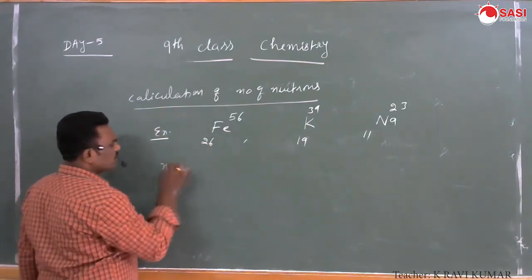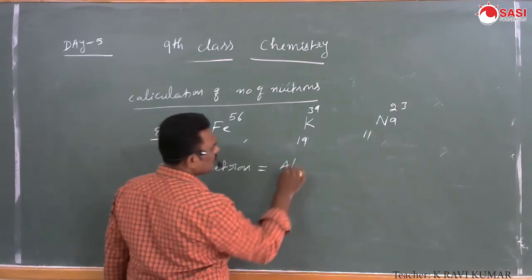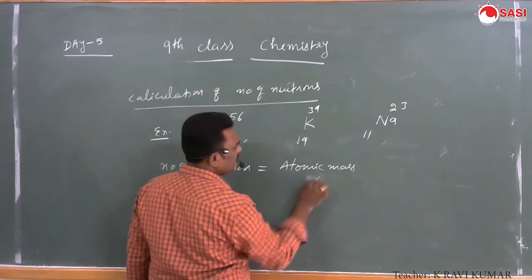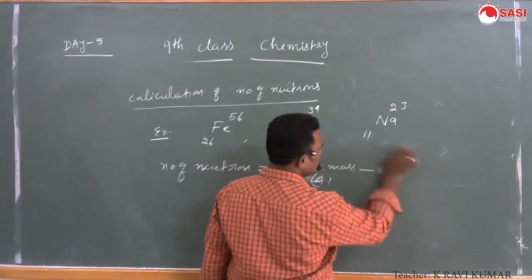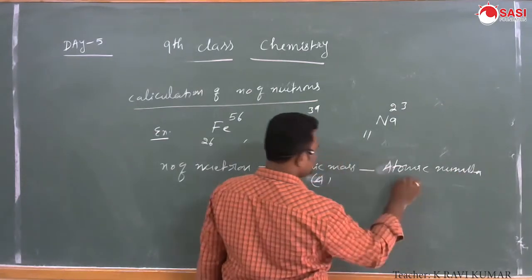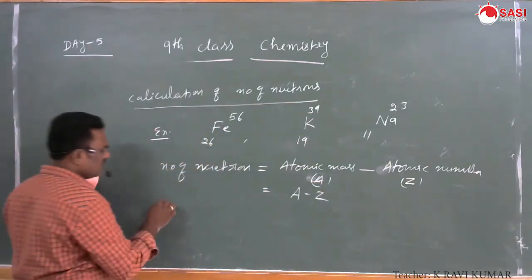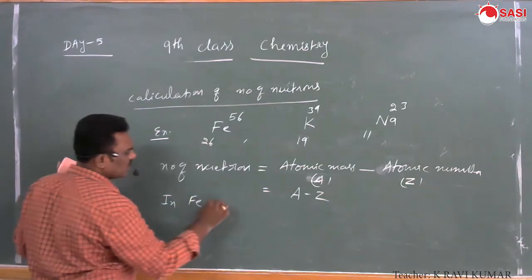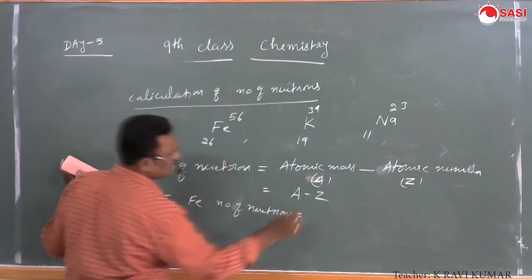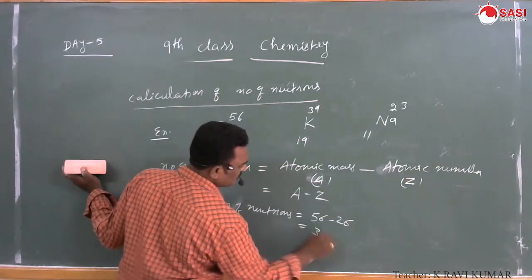Number of neutrons equals atomic mass, represented by A, minus atomic number, that is Z. Simply A minus Z. In iron, the number of neutrons equals 56 minus 26, that equals 30.